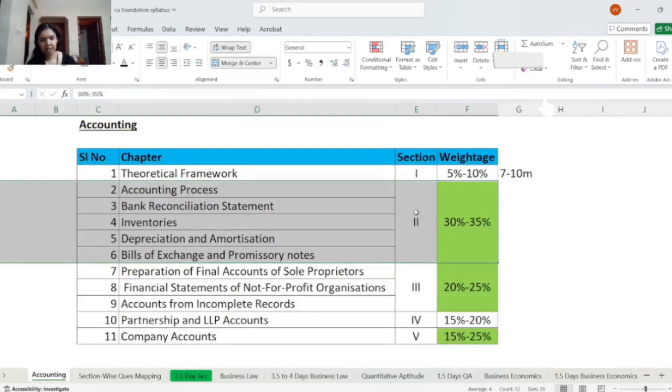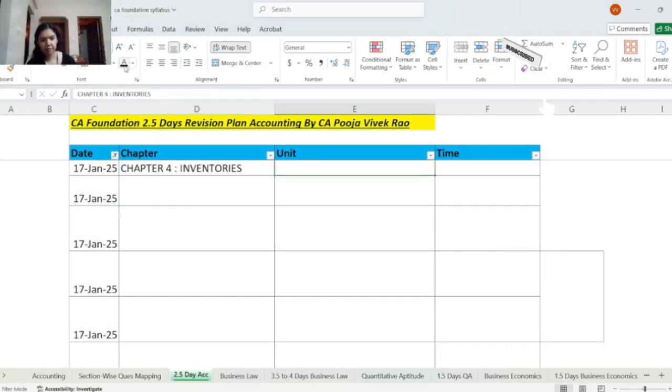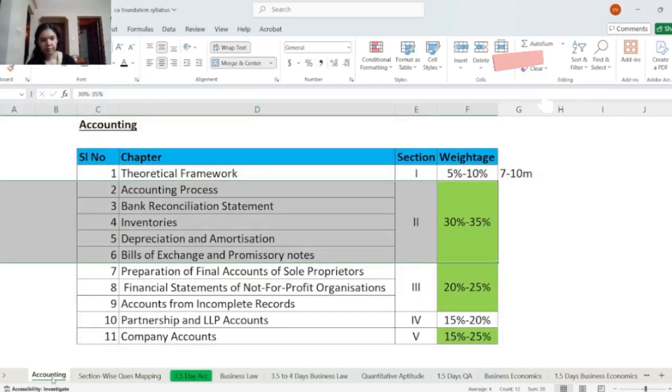Next, in section number 2, we have the inventories chapter, so we'll concentrate on that. Chapter number 4, inventories, also has one unit, and you will be revising this from 6 AM to 7:30 AM. Then next we have chapter number 5, depreciation and amortization.